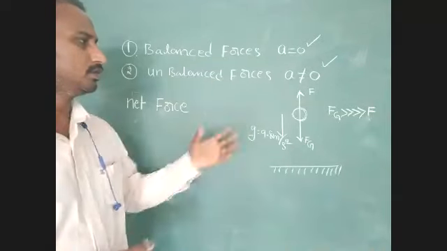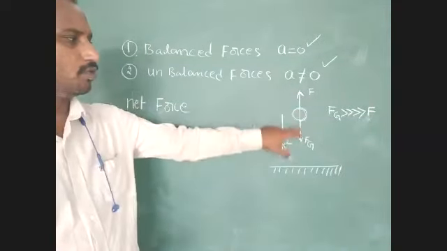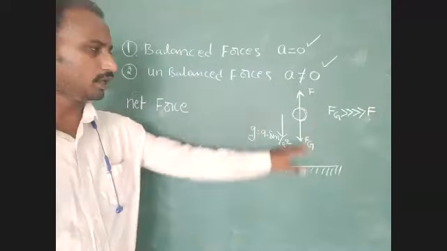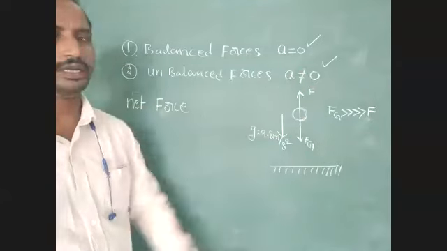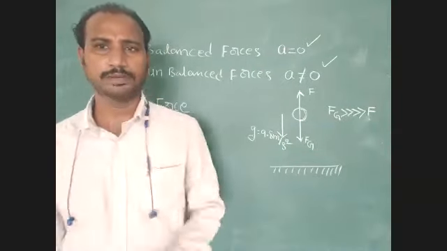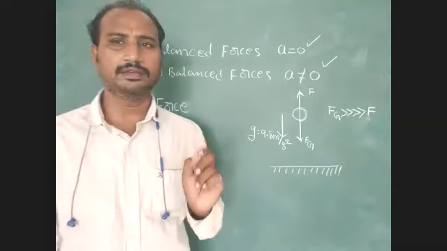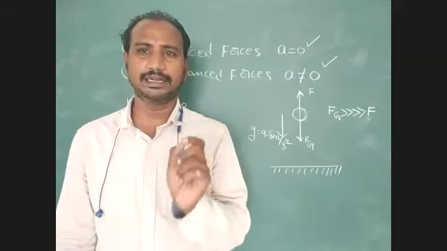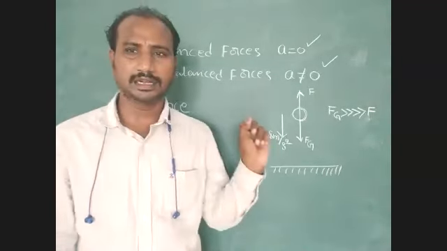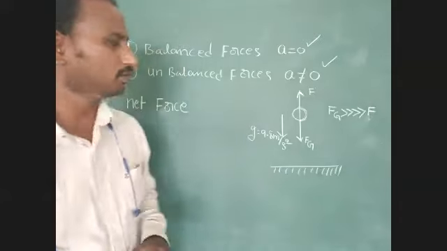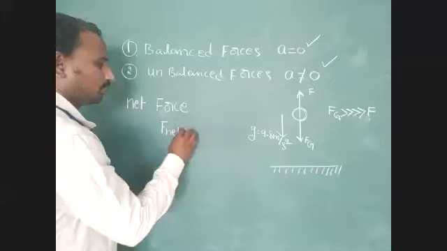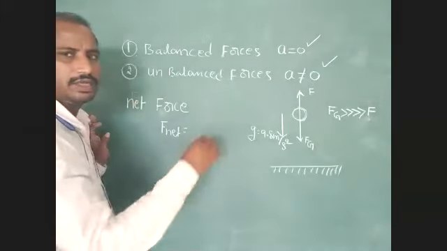A few seconds we have to observe here. Consider a mono force or a pair of forces; we have to consider the pair of forces, two forces in opposite directions. Now we can calculate the net force acting on the body. Net force is the sum of the total external forces acting on the body. Net force F net equals the sum of n number of forces acting on this body.